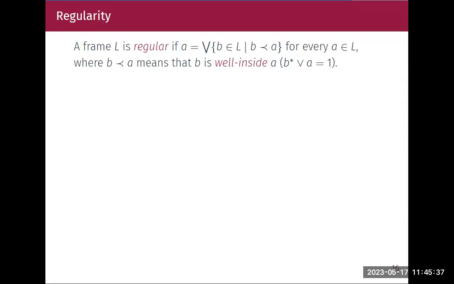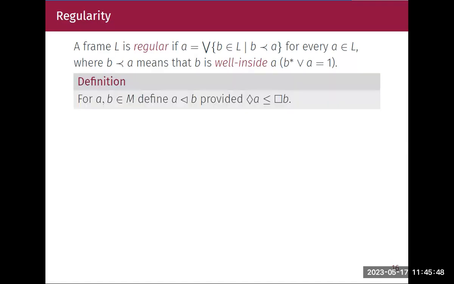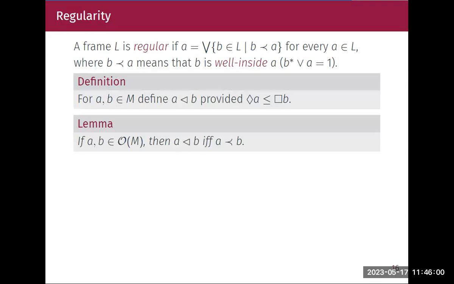Then from regularity onwards, we are very close to the axioms we find in frames. So from here onwards, it coincides with the axioms we have in frames. In the empty algebra setting, I say A is well inside B provided the diamond A is below box B. If I take my elements of M to be open, then A is well inside B if and only if A is well inside B in frames. That is, on the open elements, they both coincide. Well inside in frames is the same as well inside in my empty algebra.